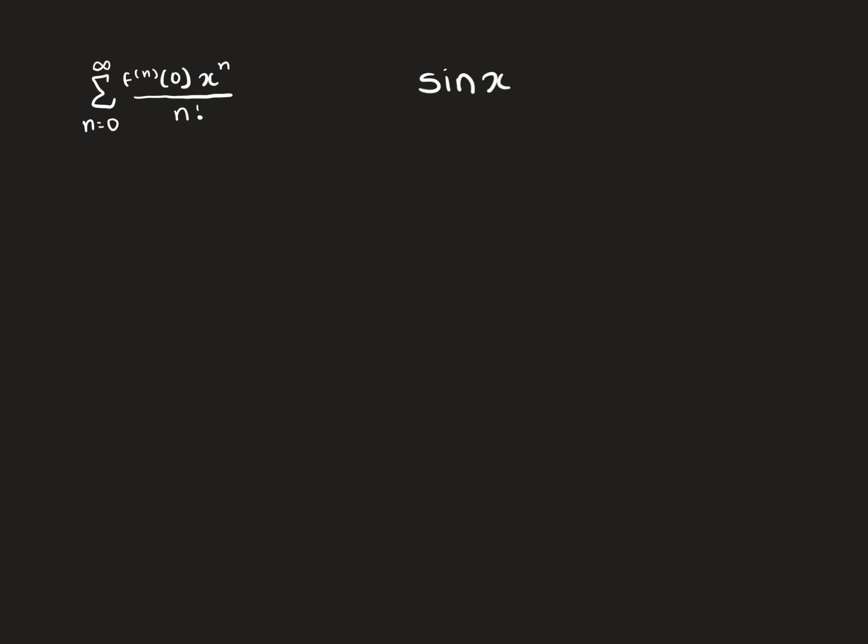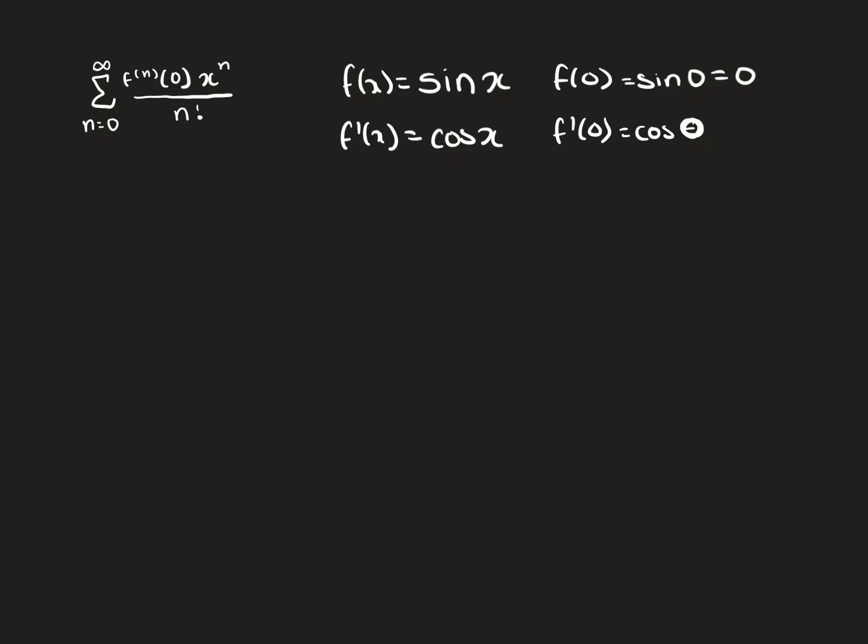So let's start with the first term. f of x is equal to sine of x. So at 0, sine of 0 is equal to 0. That makes sense. Now let's move on to f prime of x. The derivative of sine of x is cosine of x. And f prime of 0 is cosine of 0, and cosine of 0 is just equal to 1. Sorry, that kind of looks like theta. I'm just going to change that to a 0.